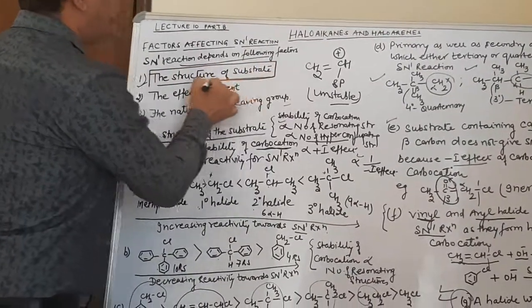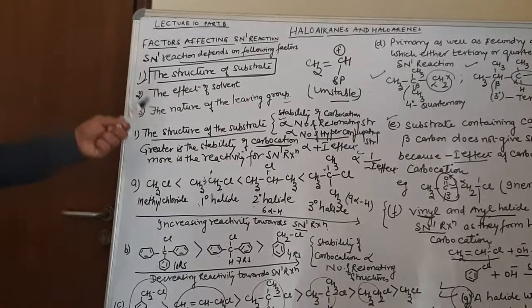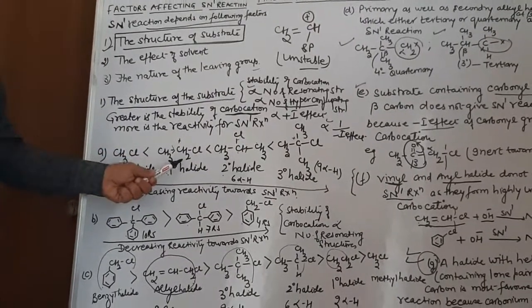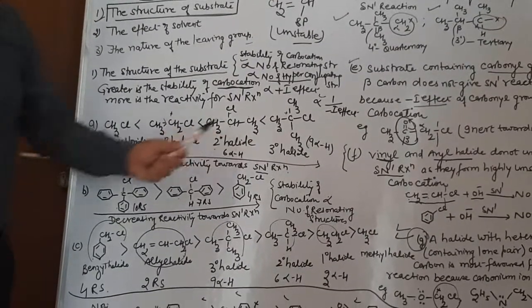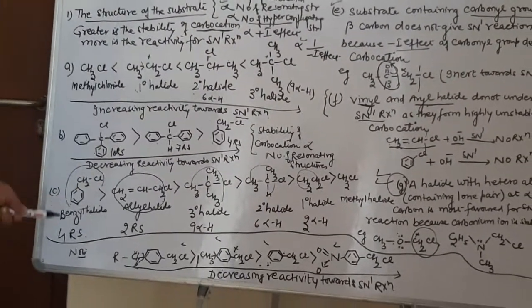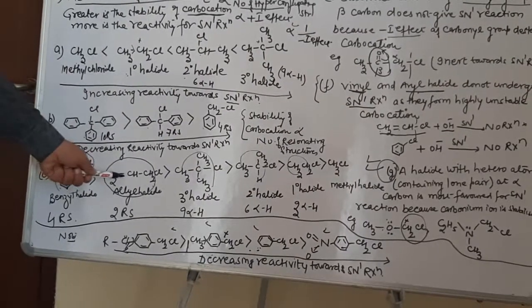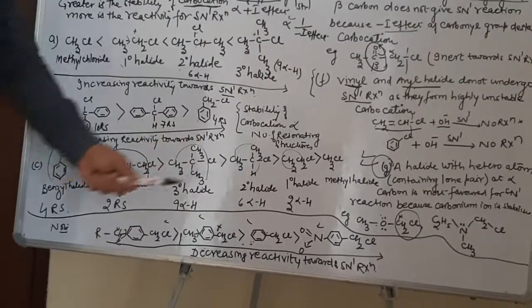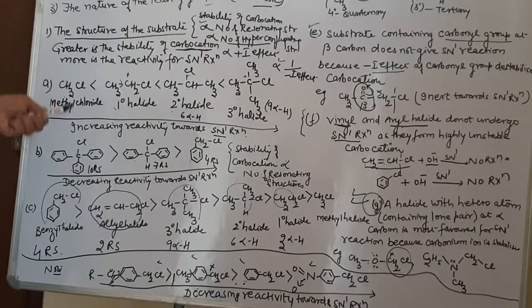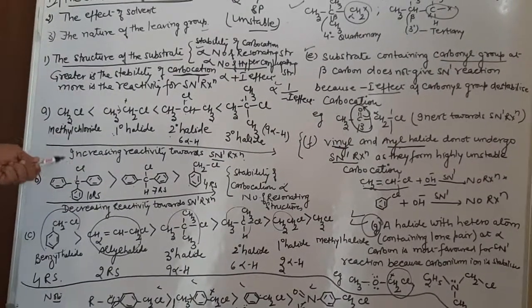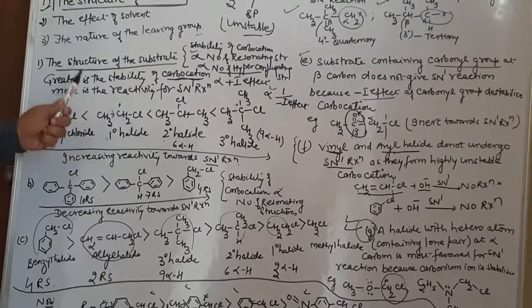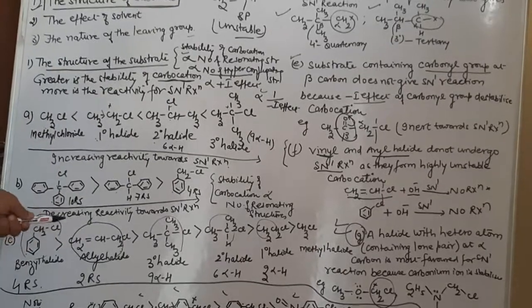Hopefully you understand how, on the basis of the structure of the substrate, the SN1 reaction can be solved. Always remember, methyl chloride is less as compared to ethyl, as compared to 2 degree, as compared to 3 degree. Similarly, triphenyl is more as compared to biphenyl, as compared to benzyl. Then benzyl will be more as compared to allyl, as compared to 3 degree, as compared to 2 degree, as compared to ethyl or methyl group. Because the more the number of resonating structures, the more the stability of the carbocation, and the more will be the favorism for SN1 reaction. Resonating structures favor more as compared to hyperconjugating structures.